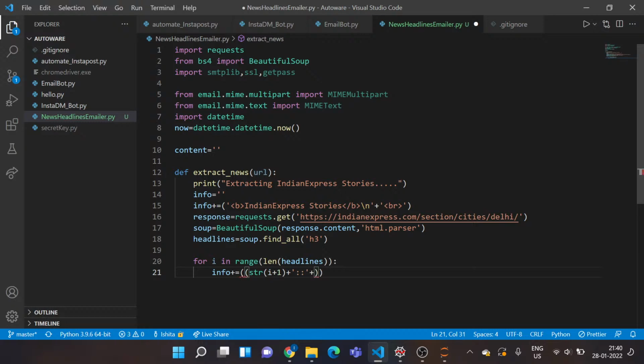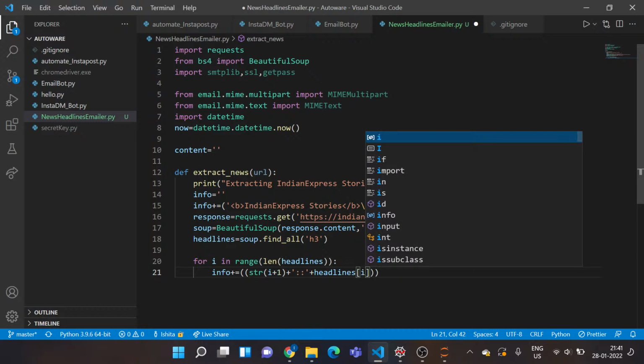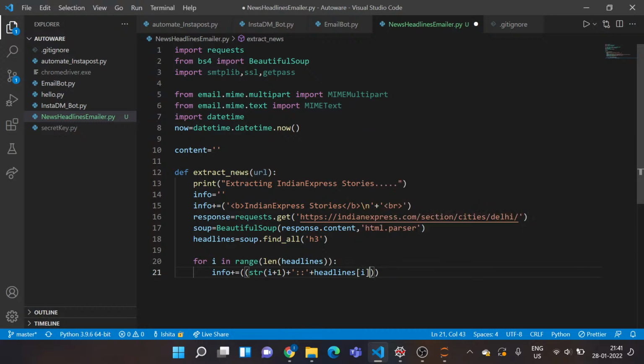Then I say plus again. I'm basically concatenating strings. This does not go in inverted commas. This is a variable I'll be calling. Now I'll say headlines, and now come into the picture and append my headlines into this. .txt. Remember to do this, otherwise you'll be getting that trash in your email and you don't want that, right?